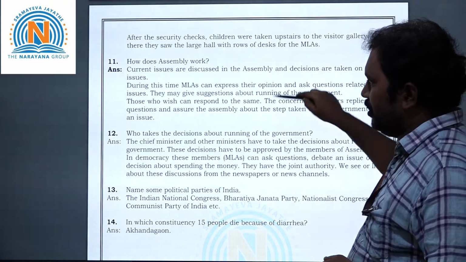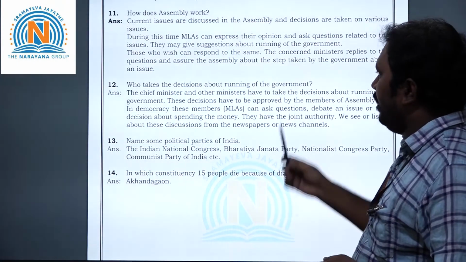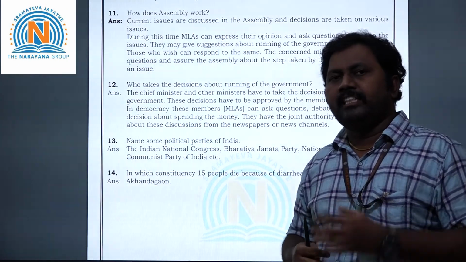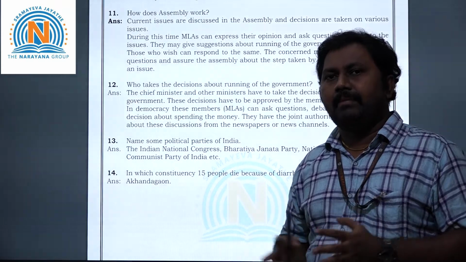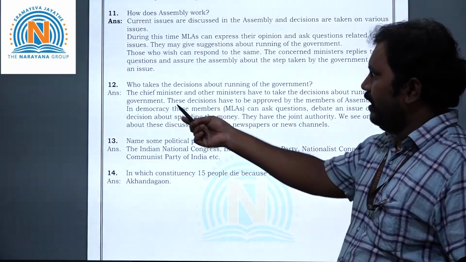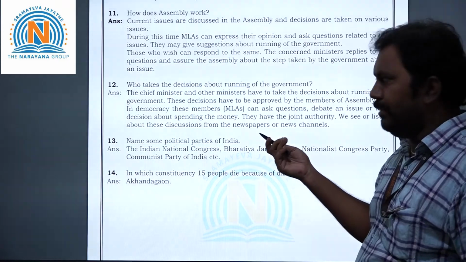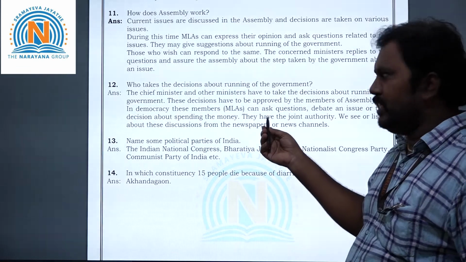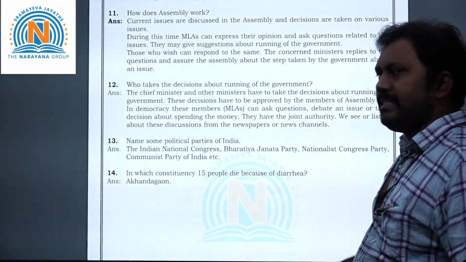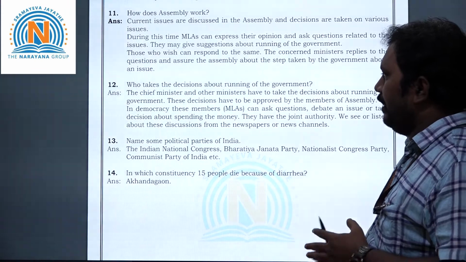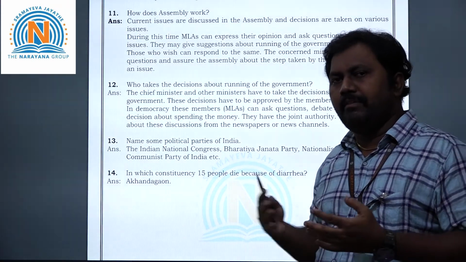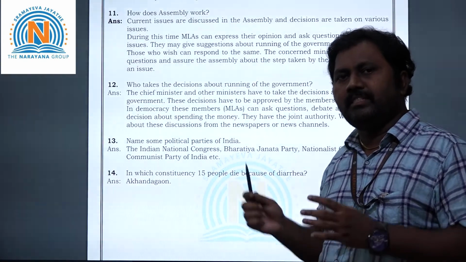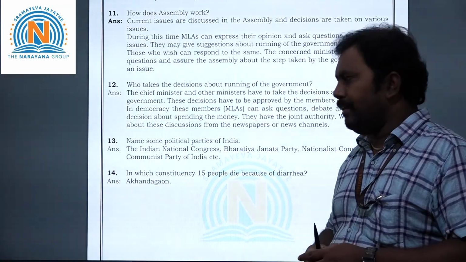Now coming to the 12th question, children. Who takes the decisions about running the government? Who will take the decisions related to the government? Yes, the chief minister with the help of his cabinet ministers. The chief minister and other cabinet ministers take the decisions about running the government, and these decisions have to be approved by the MLAs in the assembly. Even how much money they are spending on programs, everything they will discuss, and the final decision will be taken by the chief minister along with the cabinet ministers.